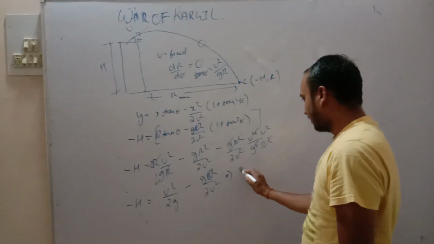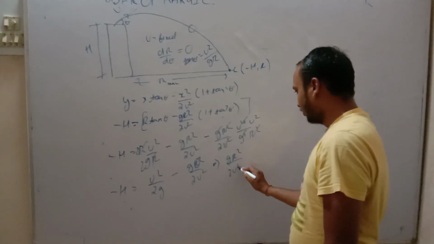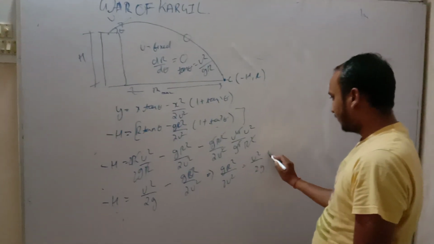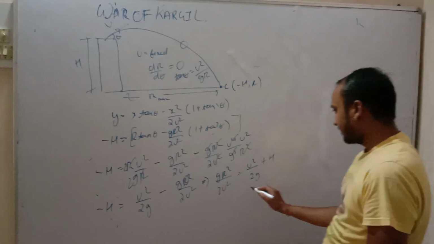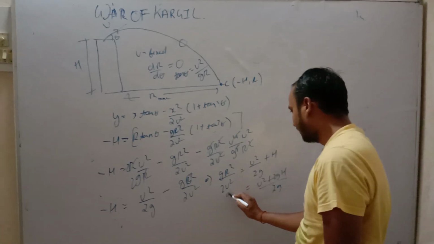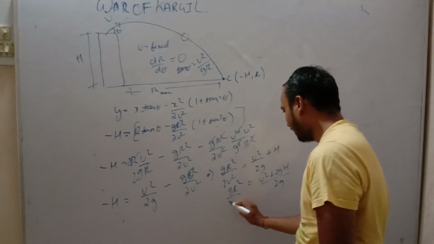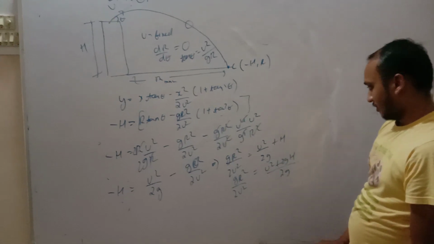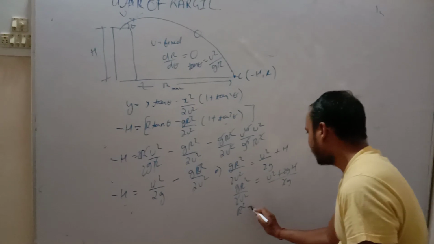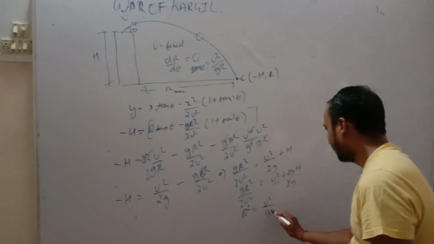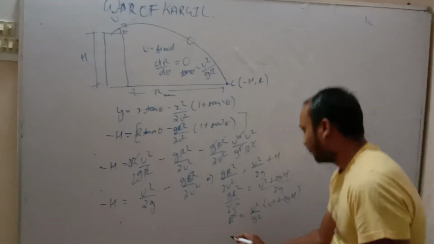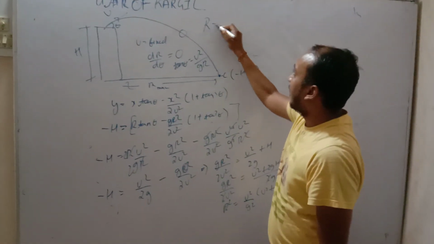We get g r square by 2u square equal to u square by 2g plus h. Taking LCM, we get (u square plus 2gh) by 2g. The 2 and 2 cancel, and we shift the value. We get r square equal to u square by g square times (u square plus 2gh).